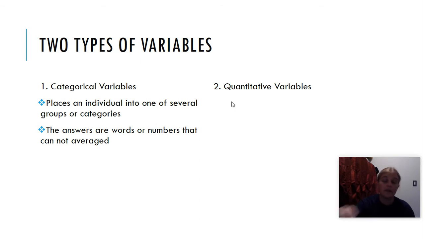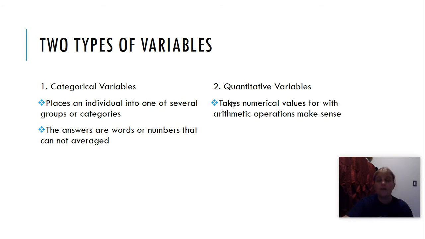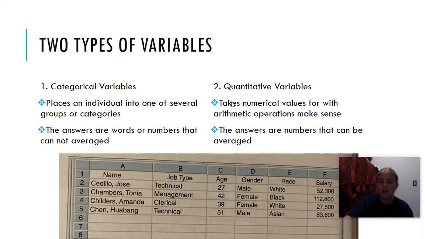Quantitative variables are numeric values for which arithmetic operations make sense. The answers are numbers that can be averaged. So in my example that I gave earlier, what are the categorical variables? Categorical variables are answers that are words or numbers that can't be averaged.